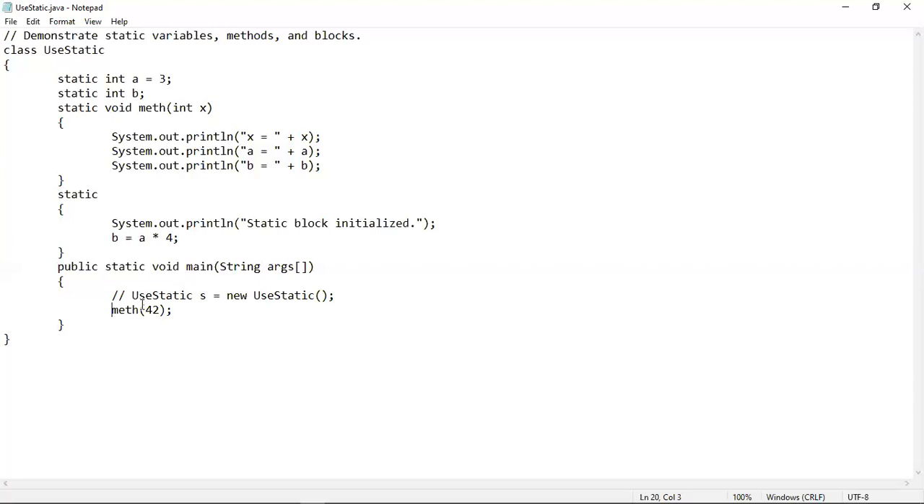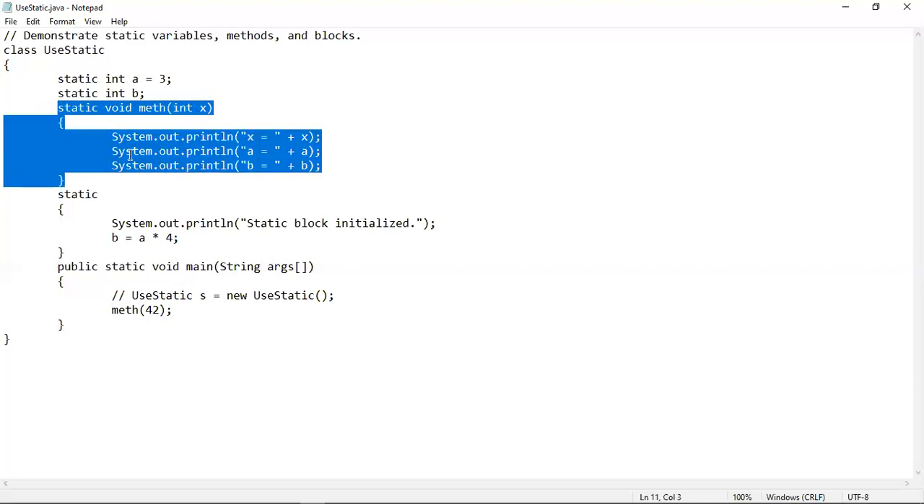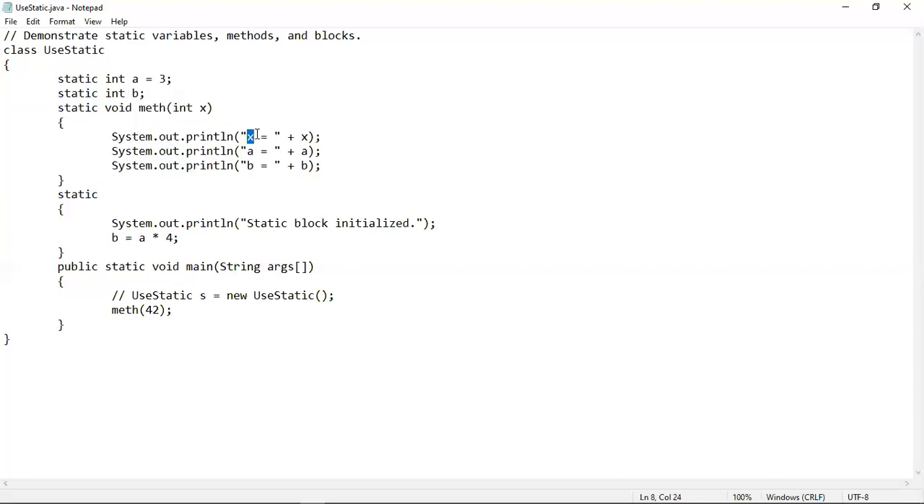So whenever this meth method is called, it will be executed, the program control will be transferred to here, and inside it the value of x will be printed. The value of x is this one. 42 has been passed as an argument and that will be stored into x. So if you print the value of x, it will give you 42. Then the value of a will be printed as 3, and then the value of b, which has been computed as 12 in this statement, will be printed on screen.